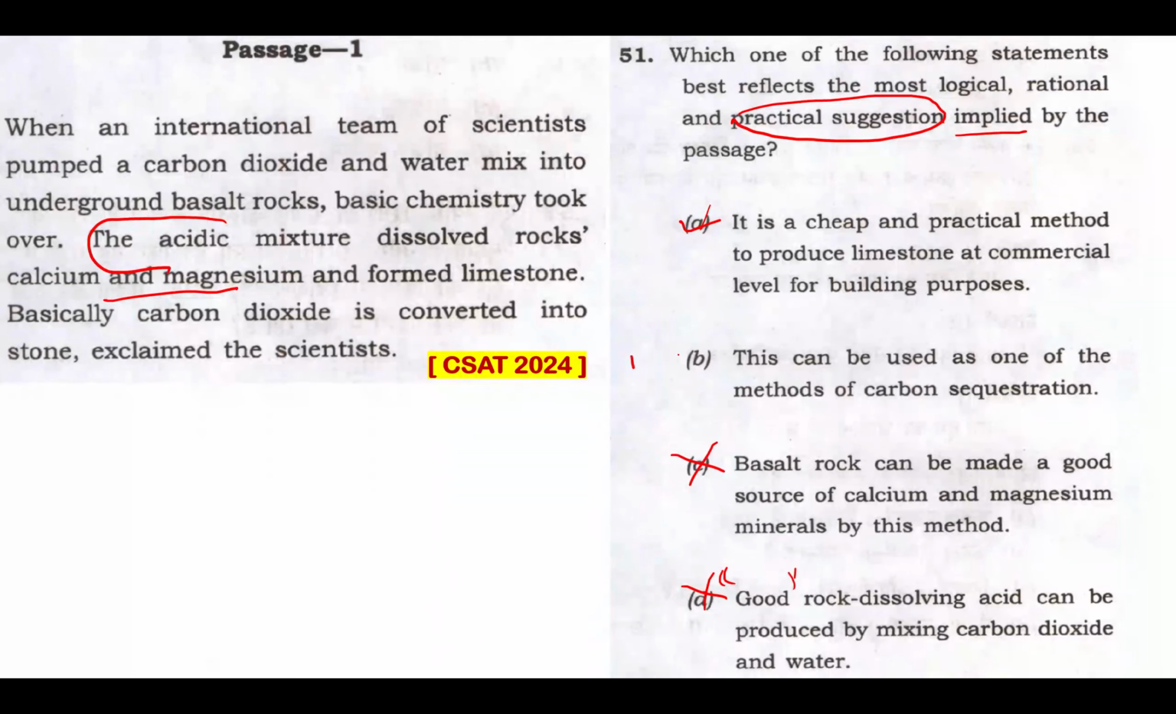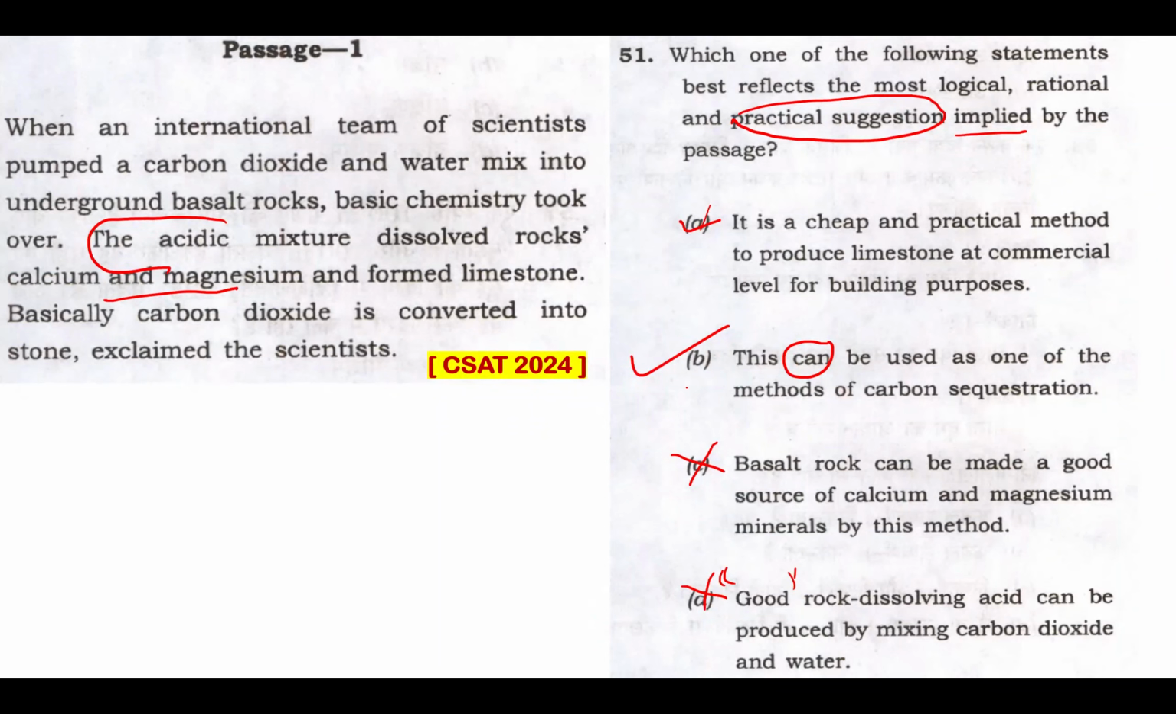And yes, option B is my answer. And rightly so, this can be used as one of the methods of carbon sequestration. This "can" is a helping word. And the option is the best answer because the process described in the entire passage involves converting carbon dioxide into limestone, which implies a method of carbon sequestration. That's what it is, right?